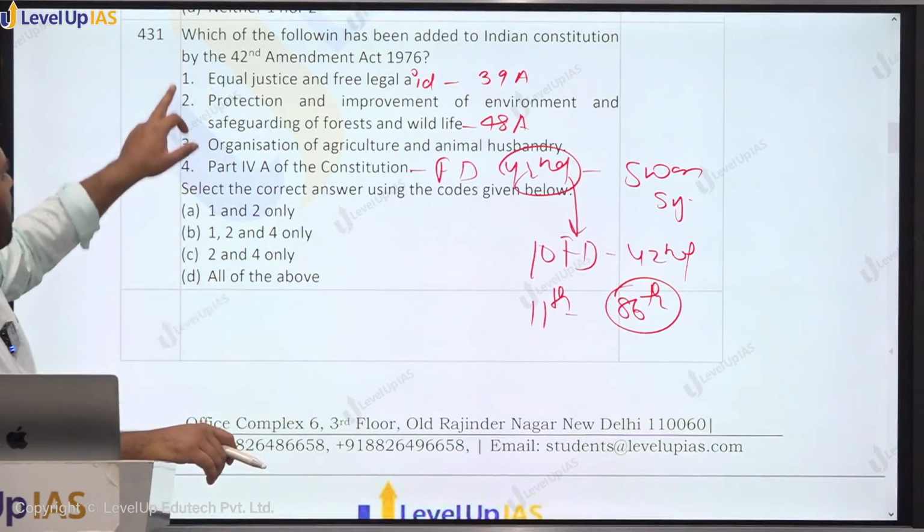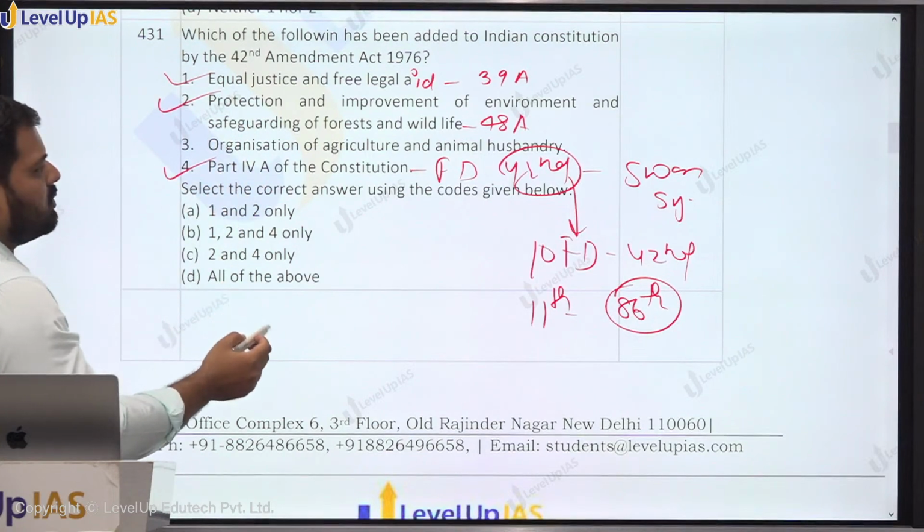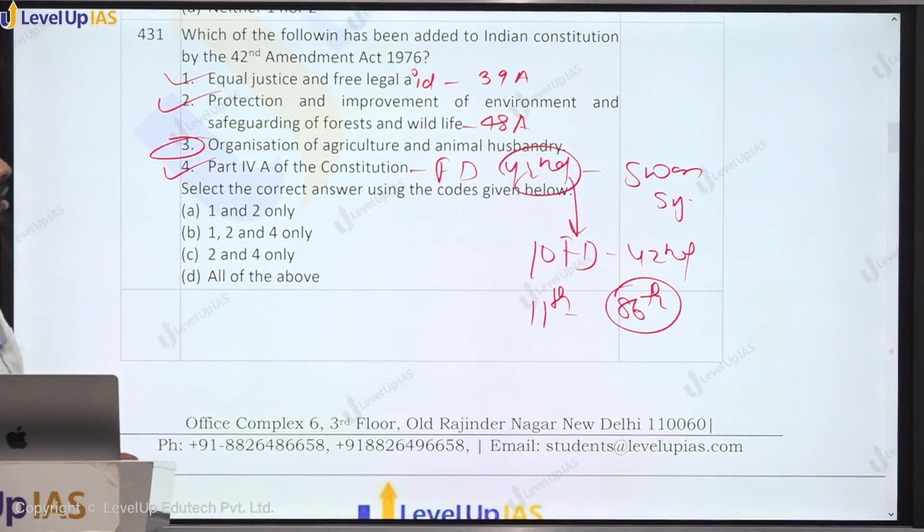So here this is also added by the 42nd Amendment. This was there in the original Constitution of India, right? So answer shall be B, 1, 2 and 4.